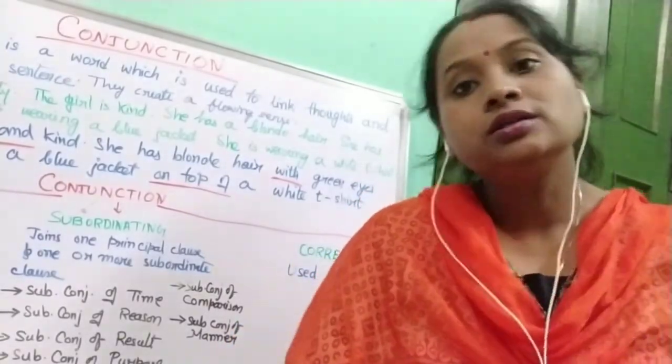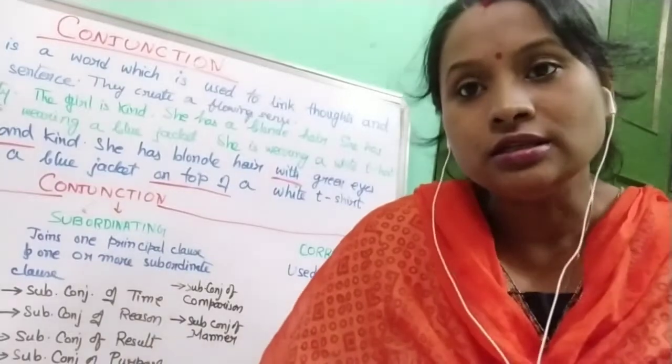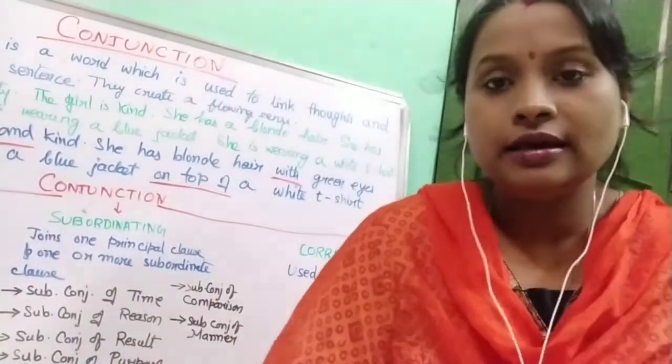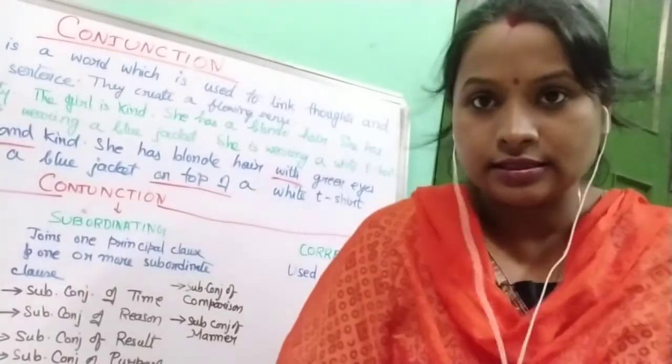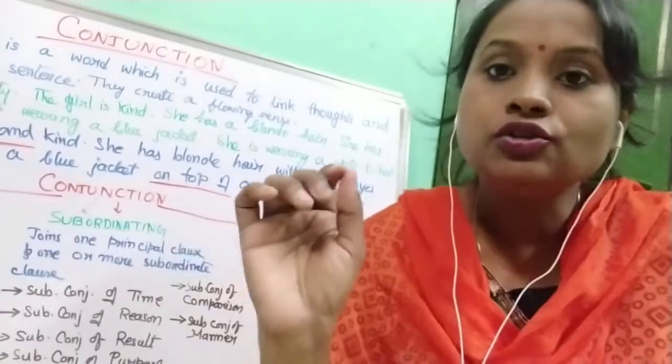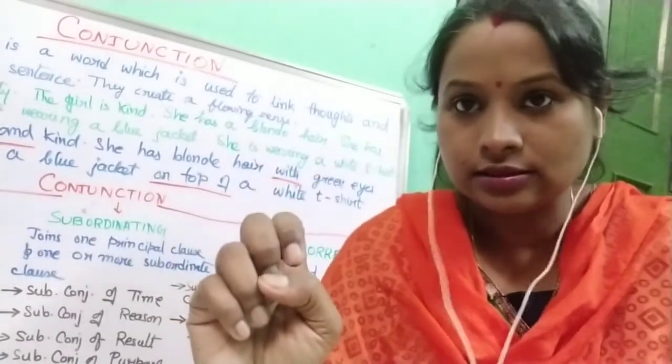Now, what is a conjunction? Conjunction is one of the 8 parts of speech and it deals with joining the sentence. It is that part of speech which joins two sentences, right?